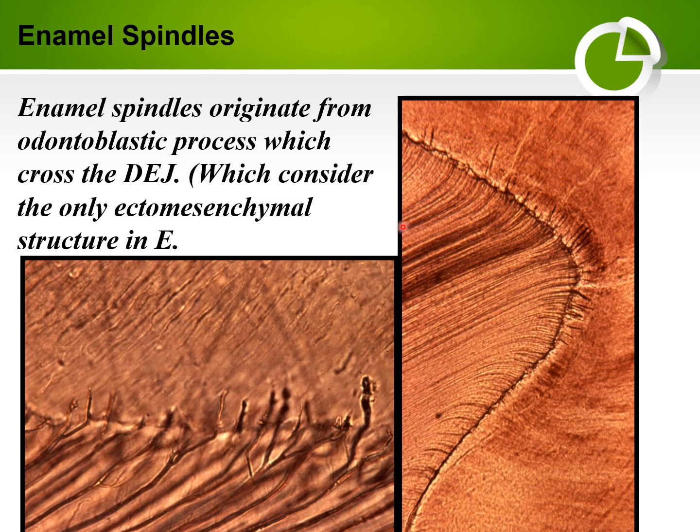Another structure present near the dentino-enamel junction is the enamel spindle. This originates from the odontoblastic process which crosses the dentino-enamel junction, and is considered the only ectomesenchymal structure in the enamel, as shown here. This is the enamel spindle and this is a high power of the enamel spindle, which represents the odontoblastic process of the dentine, which crosses the dentino-enamel junction and stays inside the enamel, called the enamel spindle.